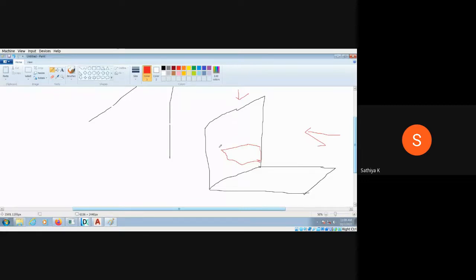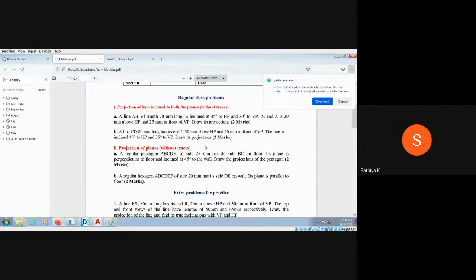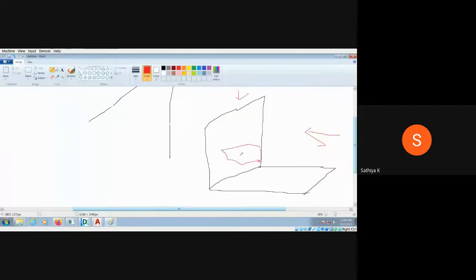It is given which line is on the wall, DE on the wall, and the remaining you can fill in. Suppose it is E, it is D, and it should be C, it should be B, it should be F, it should be A. Yes, 6 edges are there for the hexagonal plane.